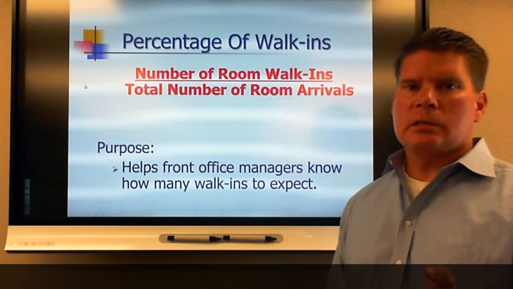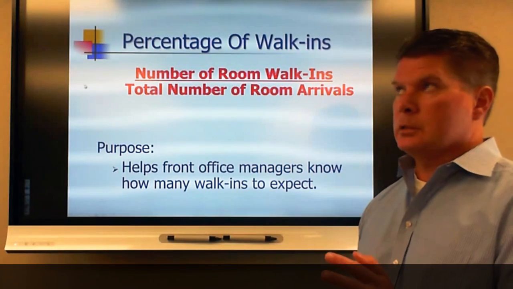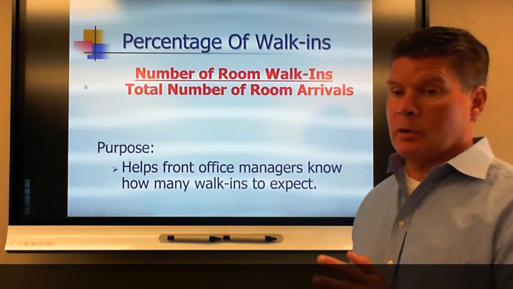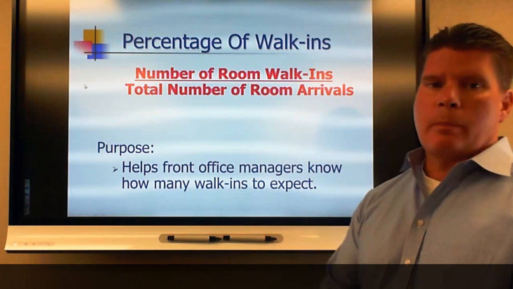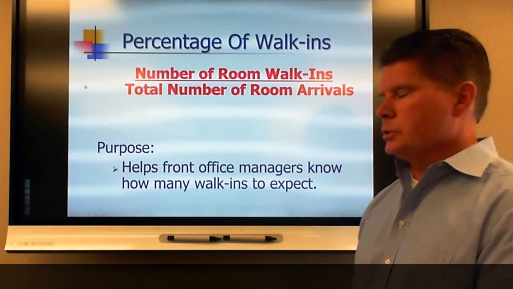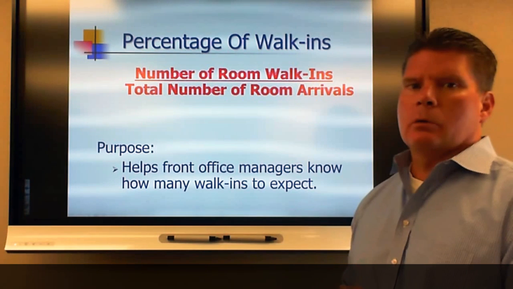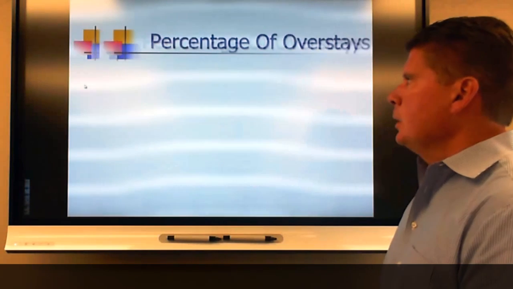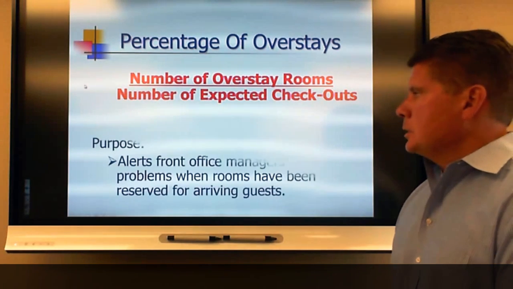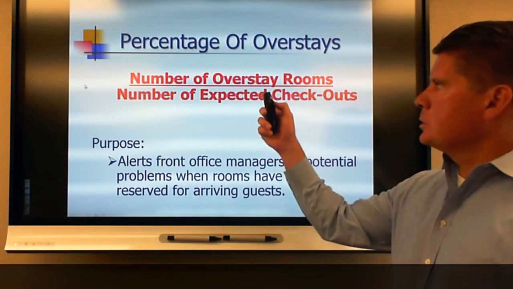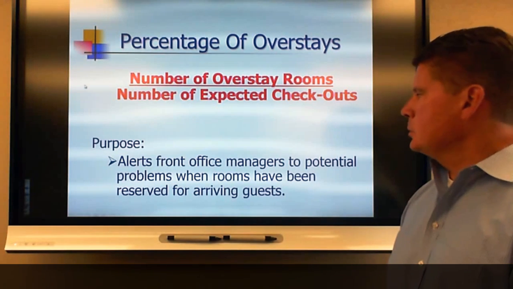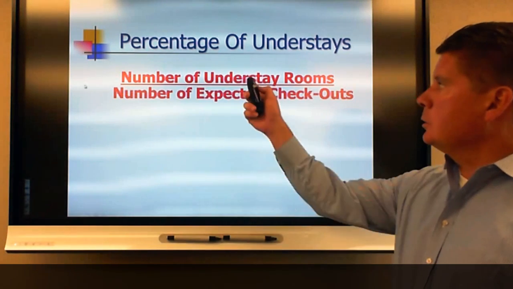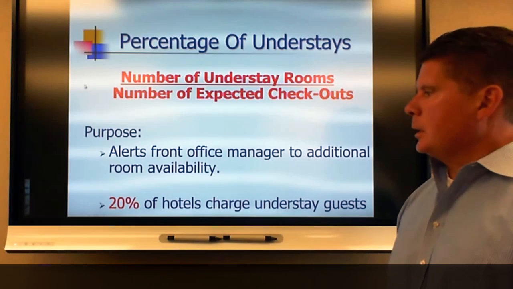All of this is really easy if you're operating a hotel at, say, 65, even 75% occupancy, because it doesn't really matter. You'll take as many people as you can. But when you're at 100% or even oversold, then you have to really worry about the no-shows and the walk-ins. And then understays and overstays, it's the same formula. Basically, it's overstays divided by expected checkouts, and then understays divided by expected checkouts.